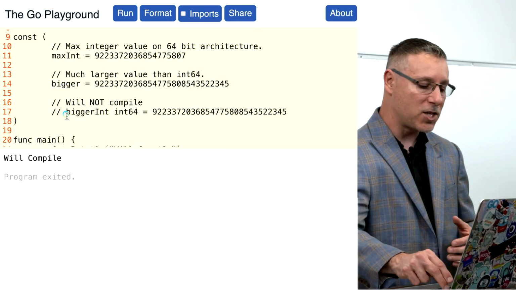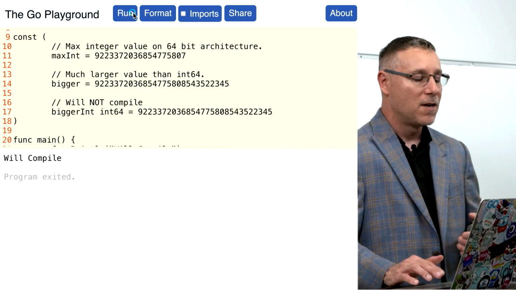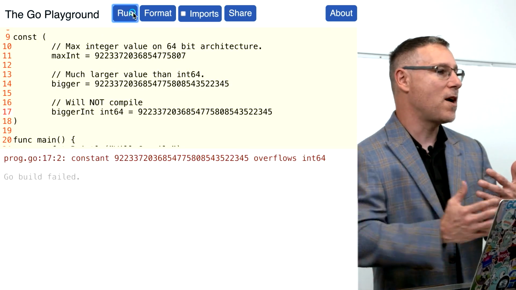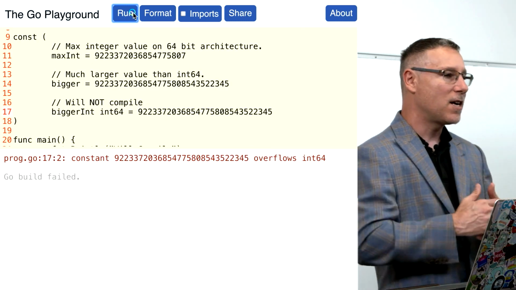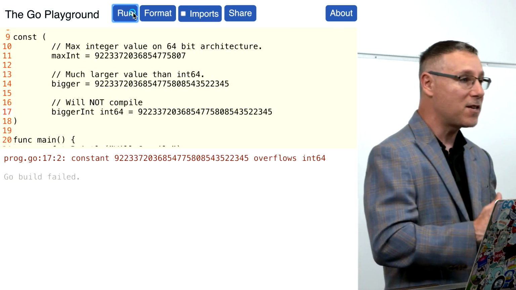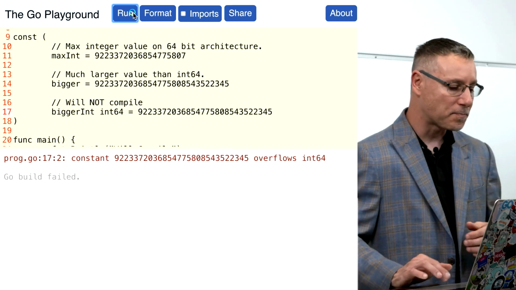Watch what happens when I change that constant to be of type int64 using the same number. Suddenly it says, hey, you can't do this, it's going to overflow. So this is a way for us to see for real that constants really have a parallel type system. They have 256 bits of precision, and they're not variables at all.